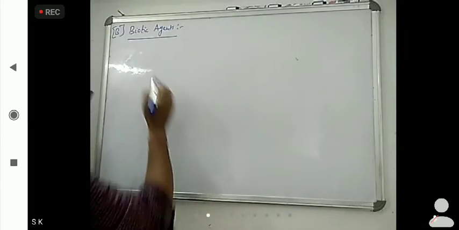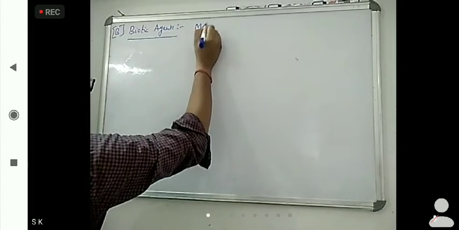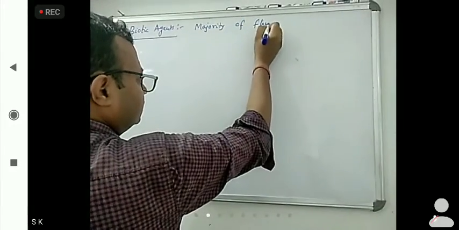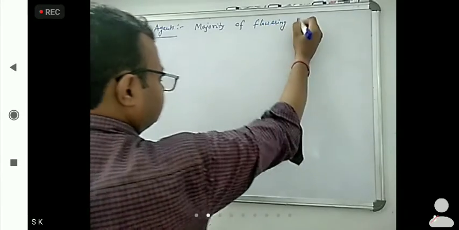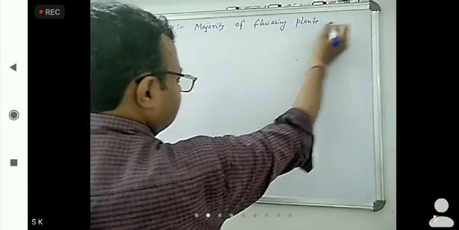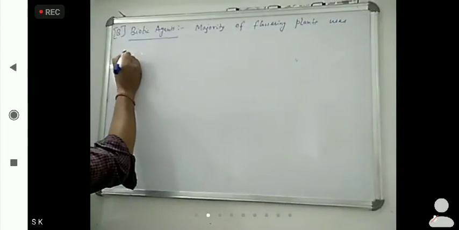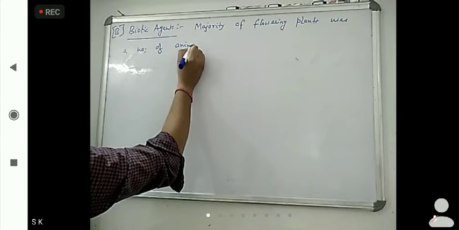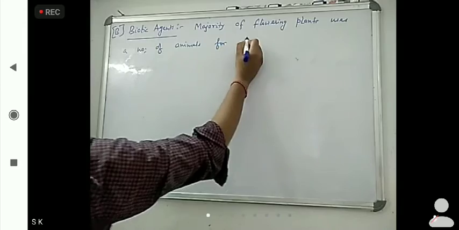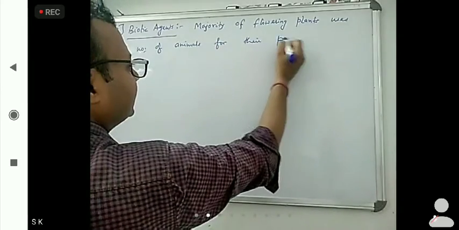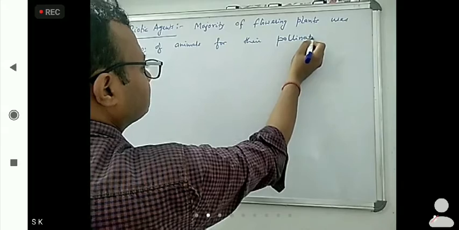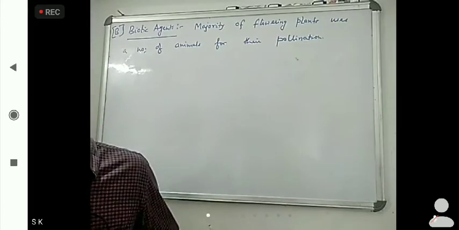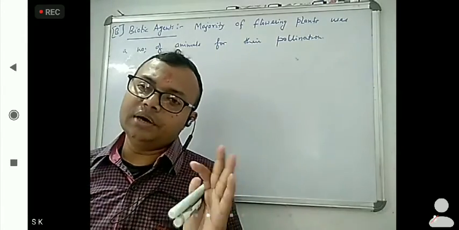So the majority of flowering plants use a number of animals for their pollination. And that belongs to biotic agents.